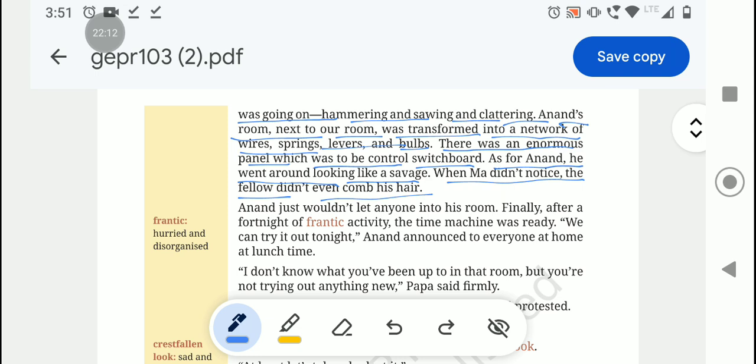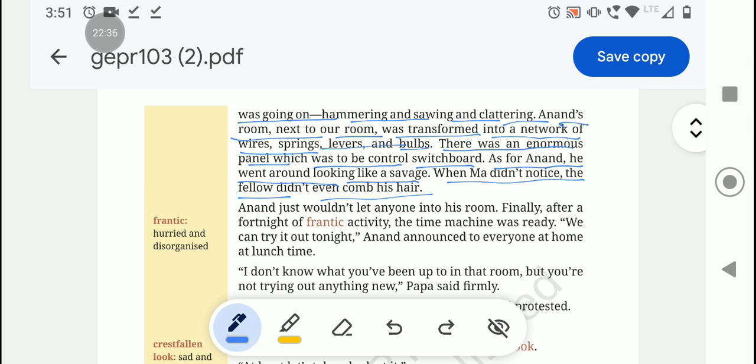So here, the noise while Anand was preparing the time machine was very horrible for them, all those sawing, hammering and clattering sounds.